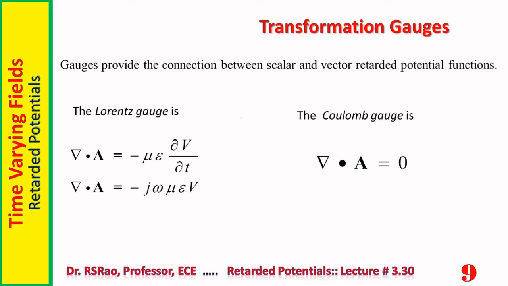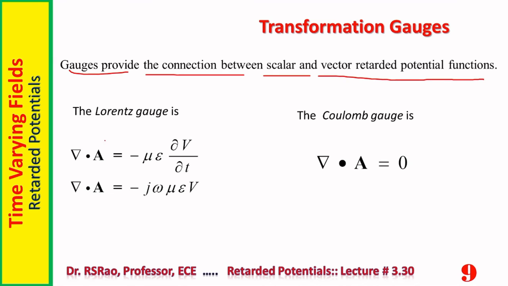As already mentioned, charge is related to current. The relation is given by the continuity equation. Electric field is related to magnetic field. Their relation is given by Maxwell's equations, that is Ampere's law and Faraday's law. Potentials are also related. The retarded magnetic vector potential is related to the retarded scalar electric potential. Their relation is called the Gauss relations. Gauss relations provide the connection between scalar and vector retarded potentials.